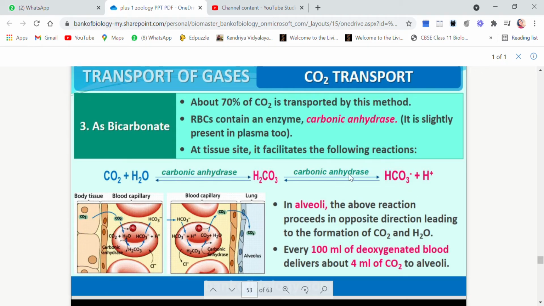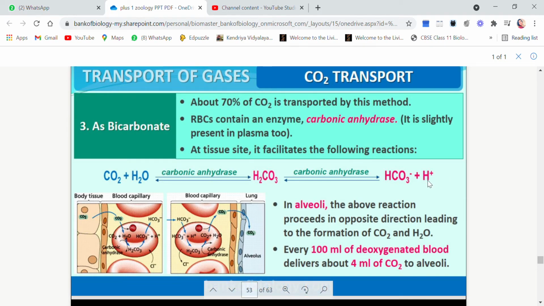Children, this reaction takes place in the tissue, the reaction from carbon dioxide till bicarbonate. So at the tissue site, carbon dioxide and water combine in the presence of carbonic anhydrase, and they give rise to bicarbonate plus hydrogen ion.